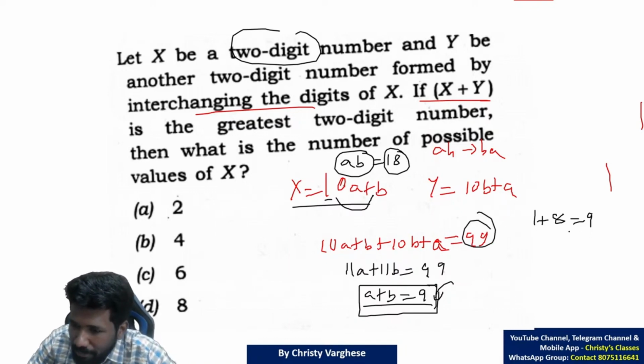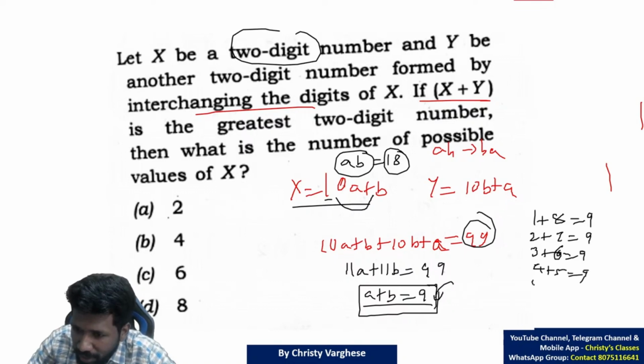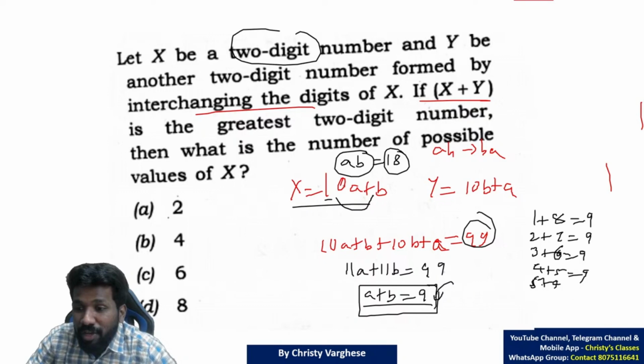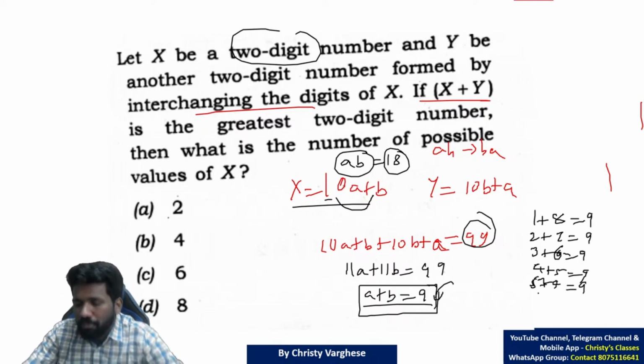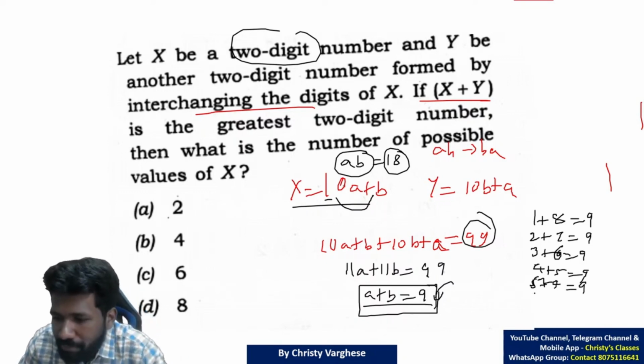Like this. So 1 plus 8 is 9. 2 plus 7, so 27 is a possibility for getting 9. 3 plus 6 is 9, that means 36 is that number. 4 plus 5, 45 is that number. 5 plus 4, some of you may be confused. 4 and 5 is written now, so why are you writing 5 and 4? Because 45 and 54 are different numbers. So 54 also should be written, or 5 and 4 should be considered.